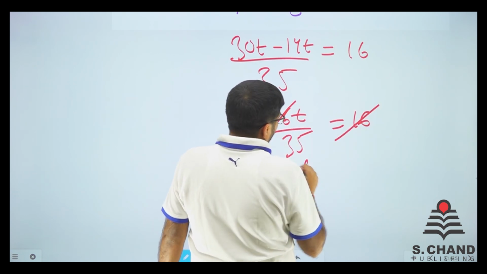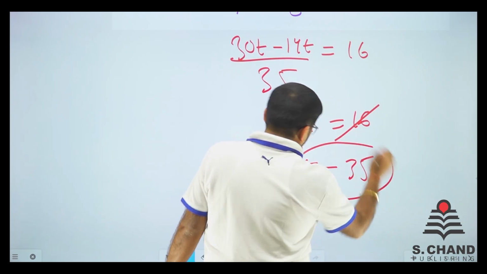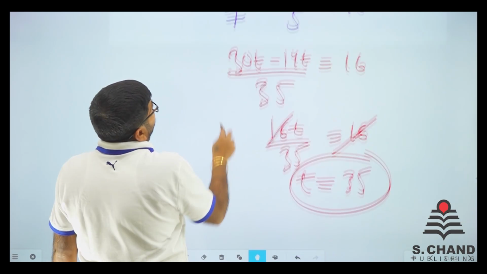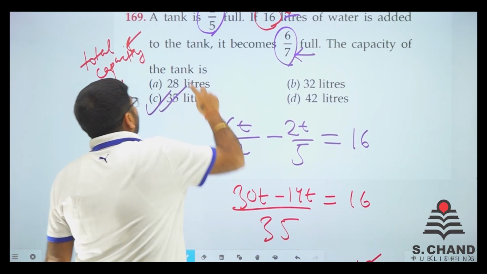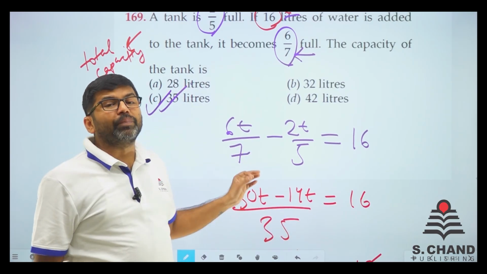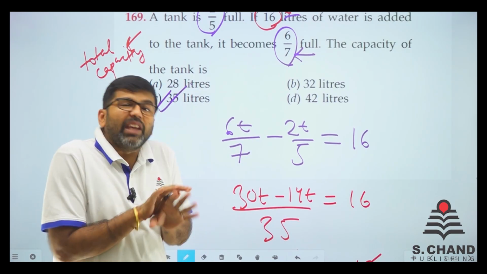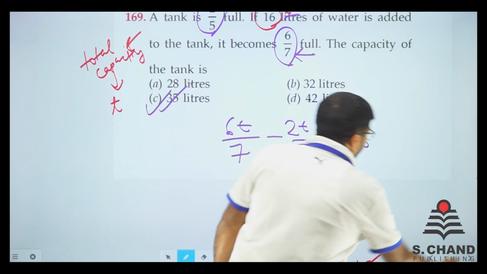So it gets there. So total tank capacity, 35 goes there, is 35. So 35 liter is the total capacity. Is there any option like 35 liter? Yes, it is. So very simple question. You need to frame the equation correct. If your equation is correct, you do not have to do anything else. So we move on to the next question.